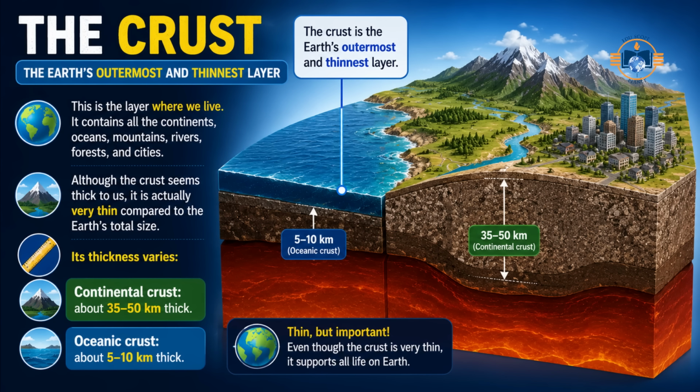The crust. The crust is the Earth's outermost and thinnest layer. This is the layer where we live. It contains all the continents, oceans, mountains, rivers, forests, and cities. Although the crust seems thick to us, it is actually very thin compared to the Earth's total size. Its thickness varies. Continental crust, about 35 to 50 kilometers thick. Oceanic crust, about 5 to 10 kilometers thick.